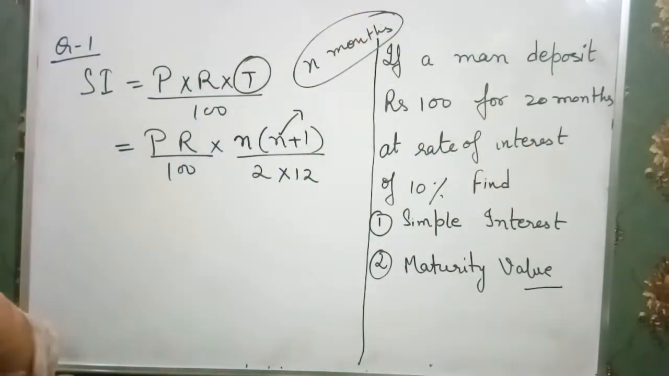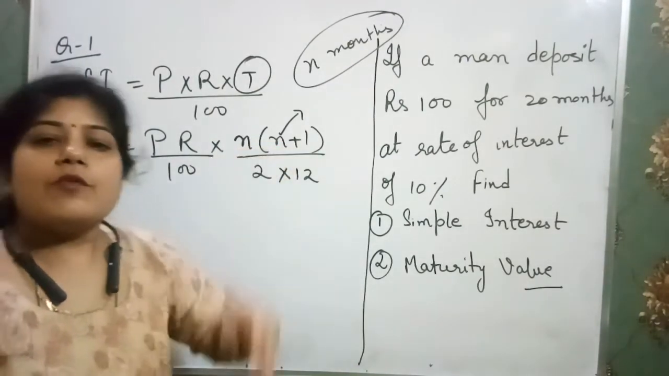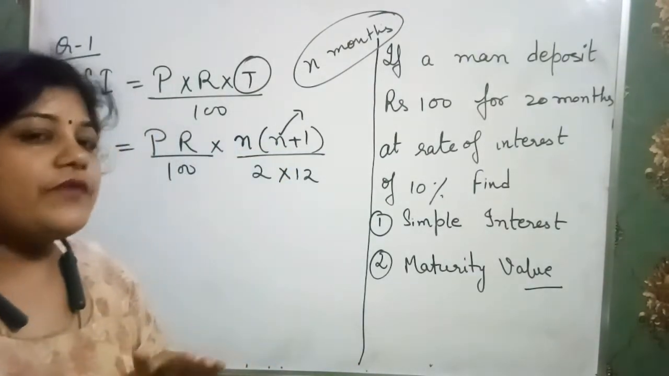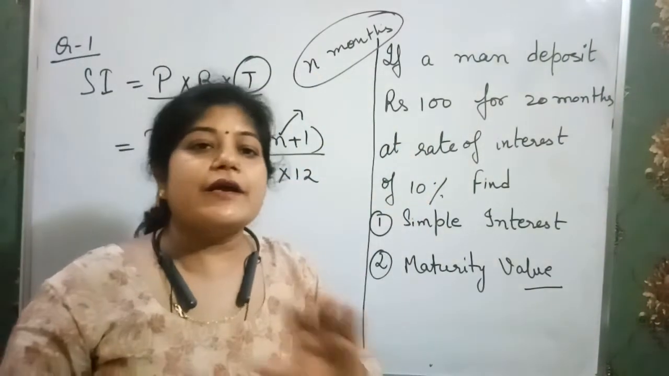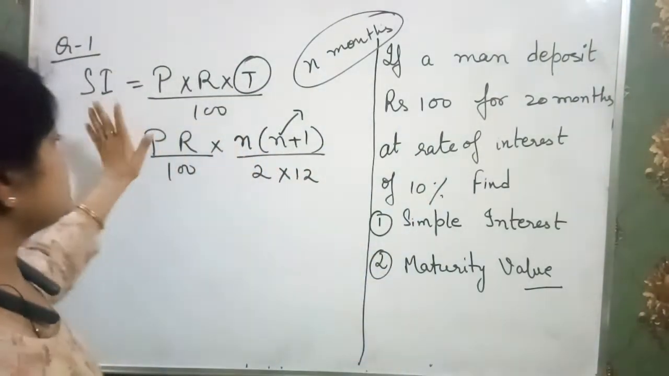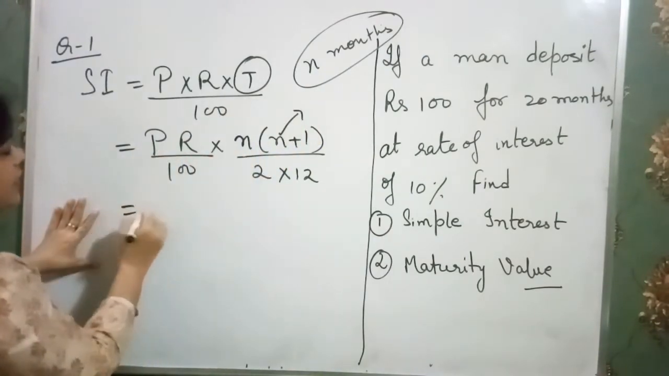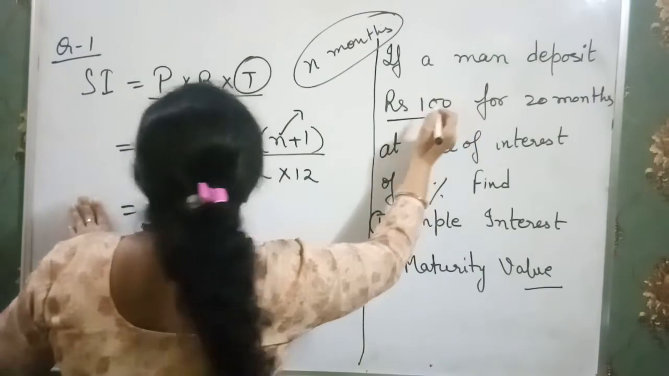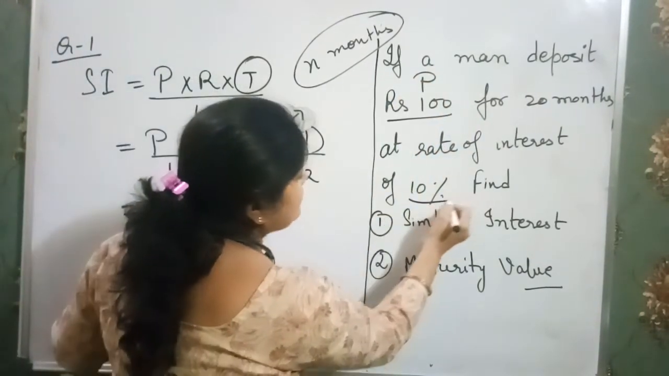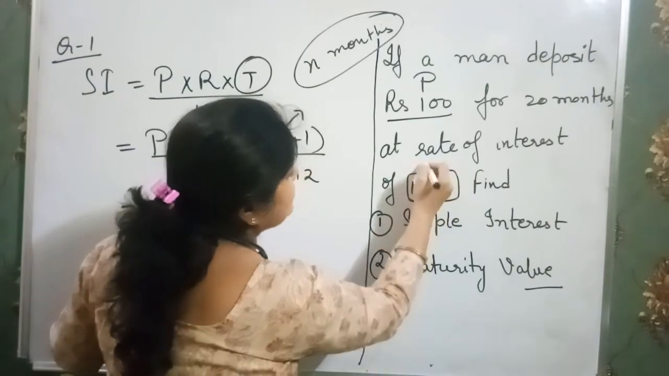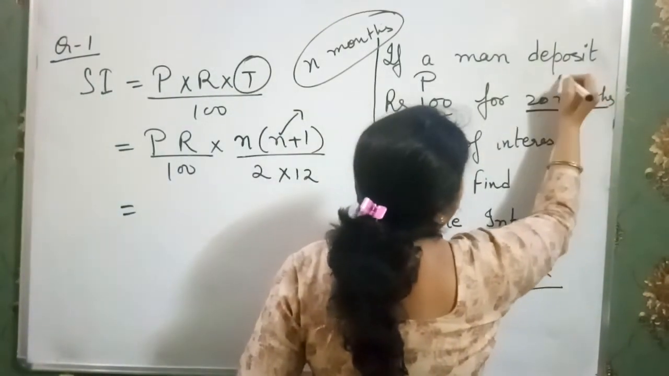Clear? One thing is clear: n is the time, and we have to write it in months and not in years in order to get the simple interest in case of recurring deposits. So just memorize this formula, and now it's very easy. We just put it: rupees 100, it is what? P R. That means where there is a percentage sign, this is R, and where there is month, this is N.